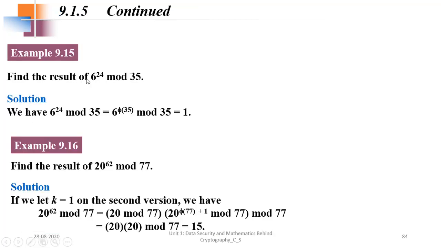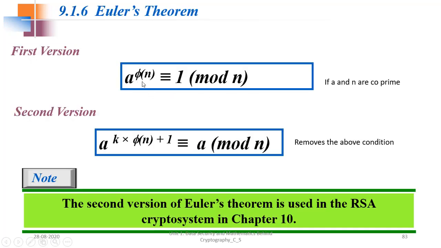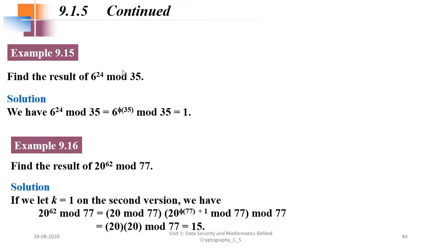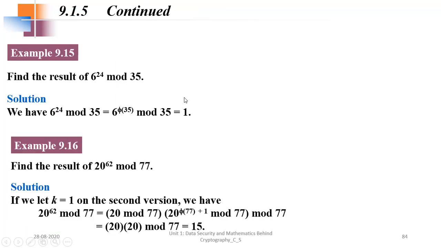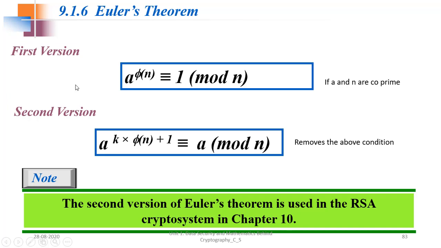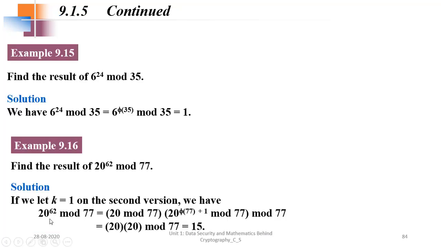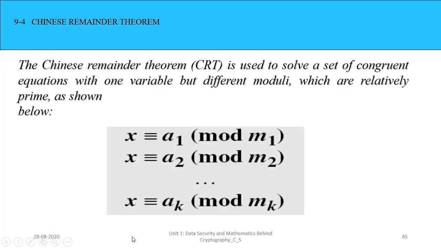So then let's say we have 6 raised to 24 mod 35. So n is 35. What is phi of 35? It is 7 into 5, and 7 and 5 are primes, so 6 into 4, I can use the second property. So 24, I'm getting that, right? So I can directly write this as equal to 1. Again, you have to mention it is from Euler's theorem's first version. Similarly, you can see this one.